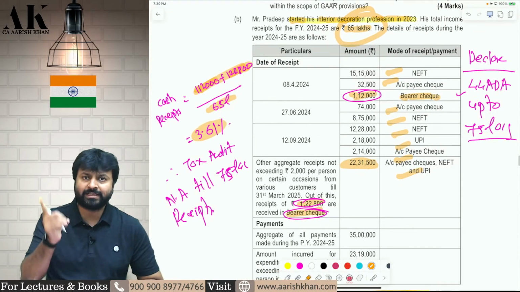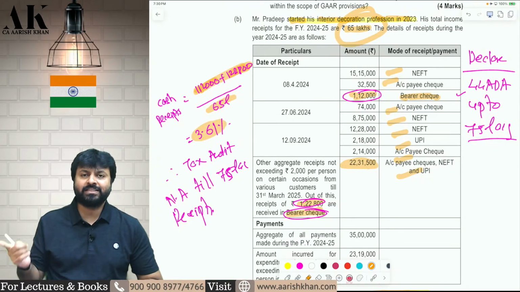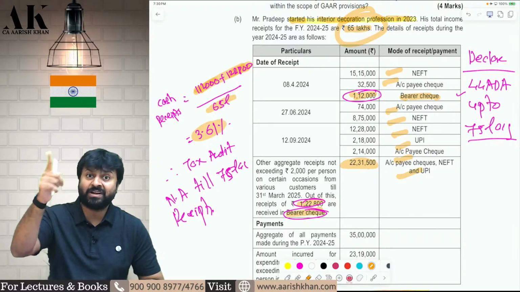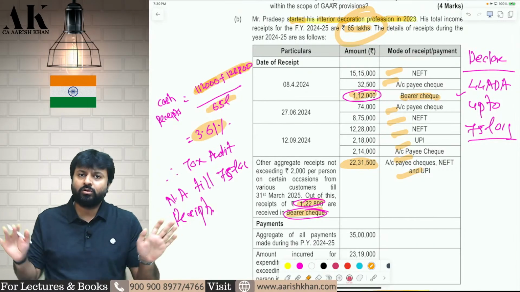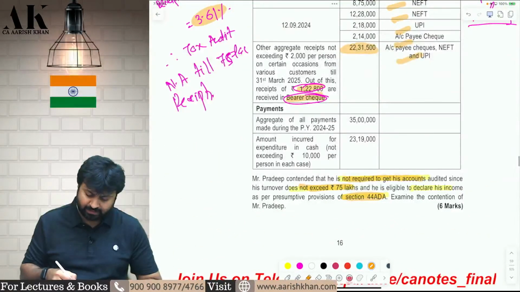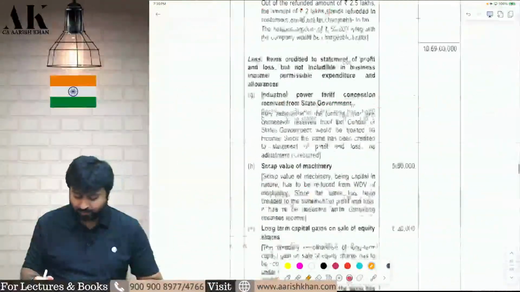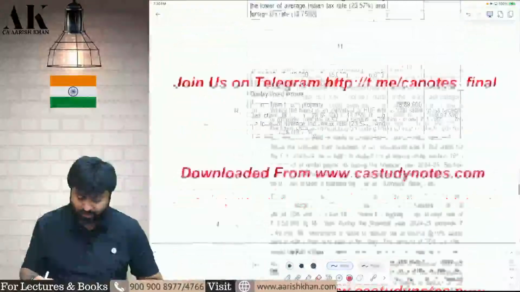Is it up to 5%? Yes, it is up to 5%. Therefore, the assessee is eligible for what? For the benefit of this particular section of 44ADA up to 75 lakhs. And therefore, there is no need to do the audit. Therefore, the contentions of Mr. Pradeep are absolutely correct. I hope it is clear to all of you. Is this clear? Let's move ahead with the last MTP, that is MTP 2.